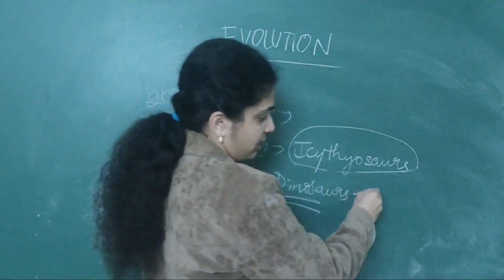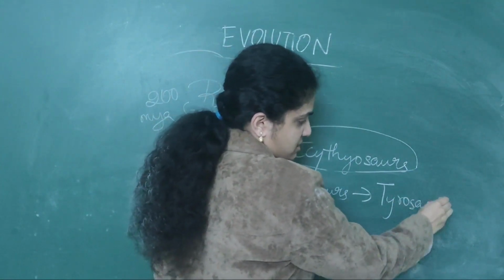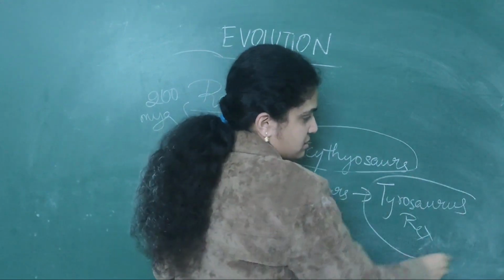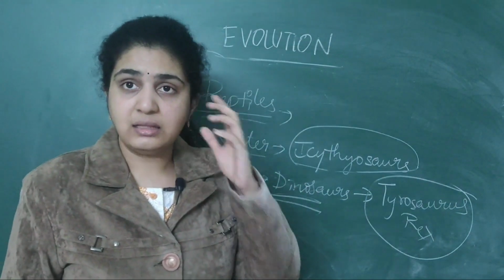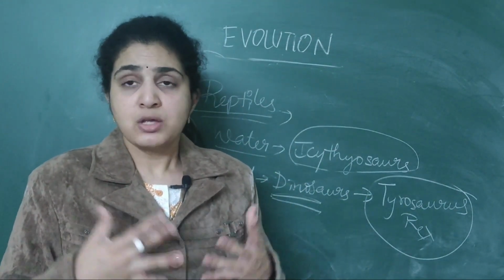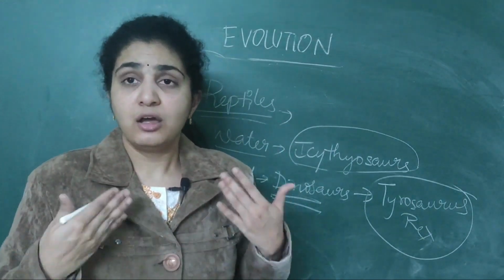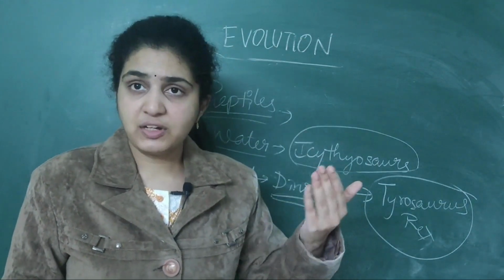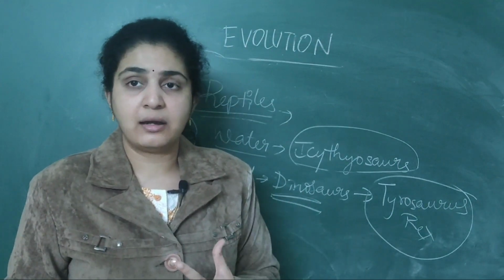Dinosaurs belong to one group, Tyrannosaurus. Tyrannosaurus rex is the famous one which used to have dagger-like teeth. You all have heard about the numerous dinosaurs which we see. They used to be 20 feet in height. We all are 5 feet, 6 feet like that. They used to be 20 feet tall, and they had dangerous teeth, and they used to move on the land.